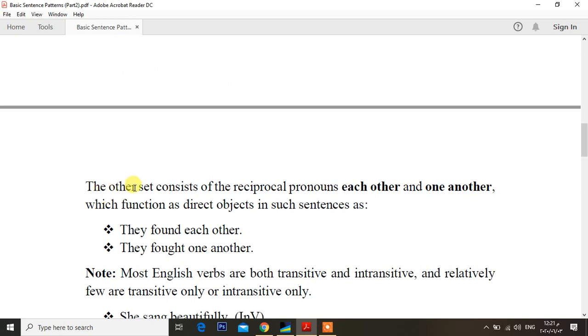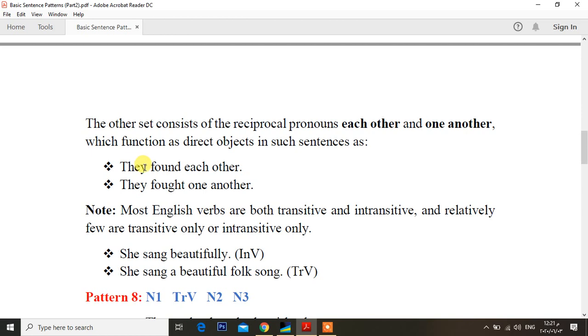The other set consists of reciprocal pronouns. What's the meaning of reciprocal? Like each other and one another, which function as direct objects in such sentences as, for example here, they found each other. Each other is regarded as a reciprocal pronoun. We call this kind reciprocal pronouns. So here each other also has the same referent as they.